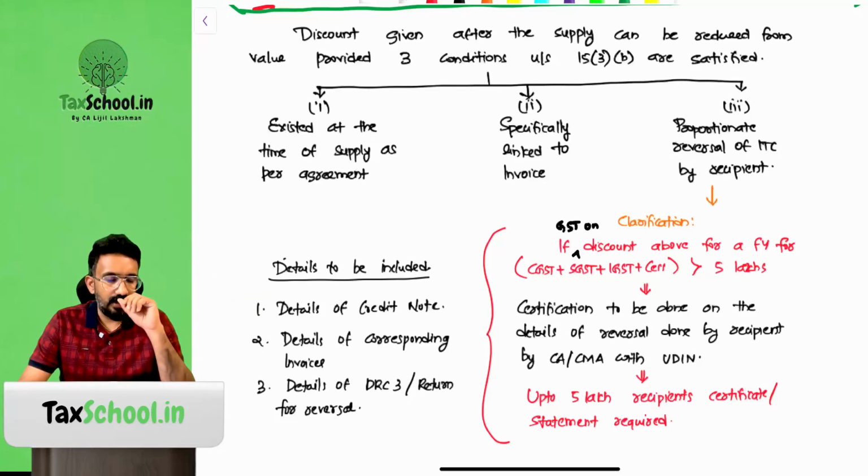In that, they have to include the details of the credit note, corresponding invoice, and details of DRC-3 or the return in which you have reversed. Up to 5 lakh of total discount that you are reducing from the value, you can make a self declaration and do it.